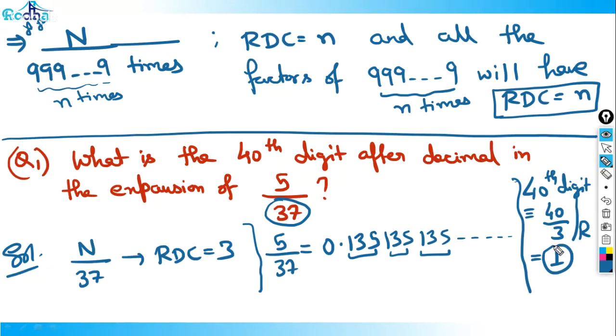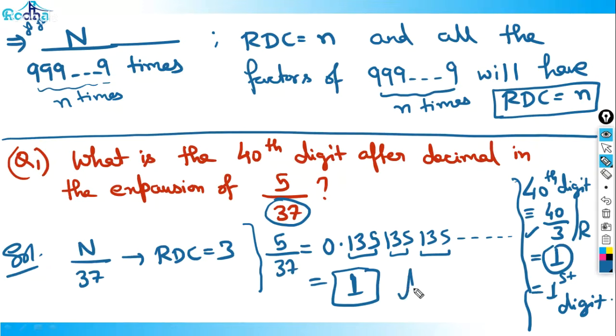That means the 40th digit after decimal is actually what? Since it is repeating after every 3 digits, the remainder of 40 by 3 is 1. That is equal to the first digit after decimal. What is the first digit after decimal? The first digit after decimal is 1. So the answer for this question is 1.